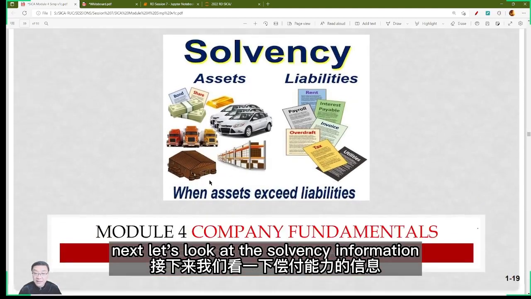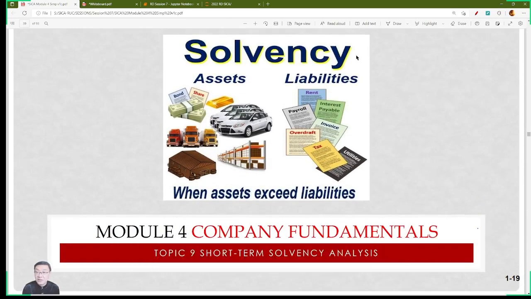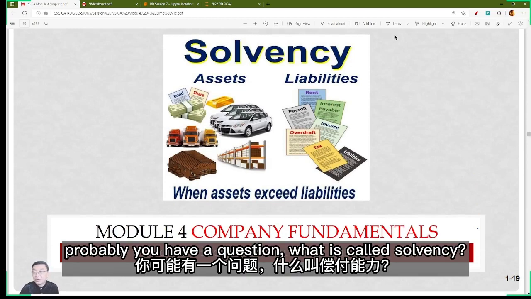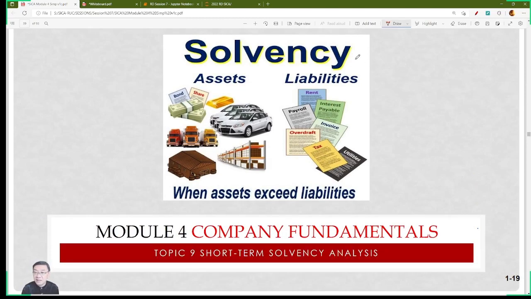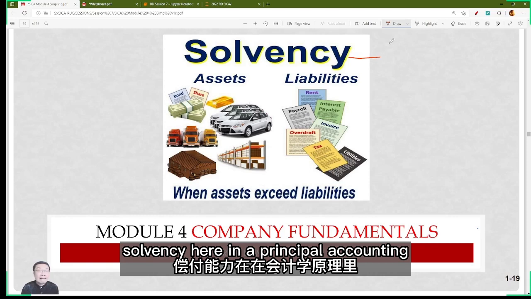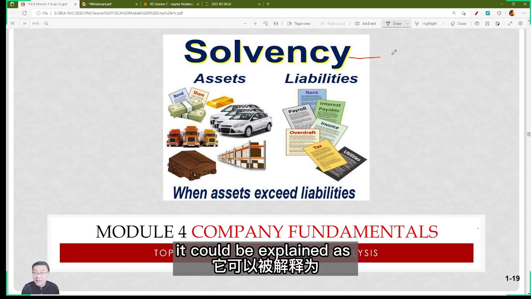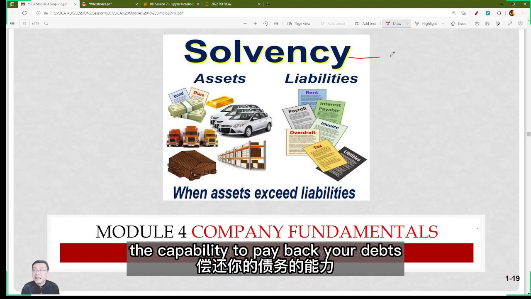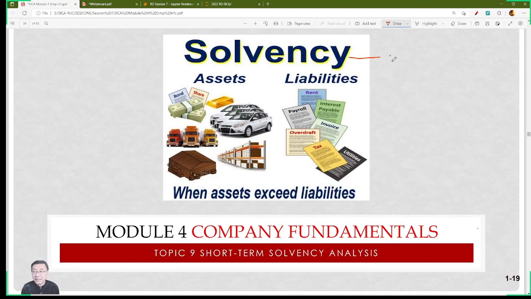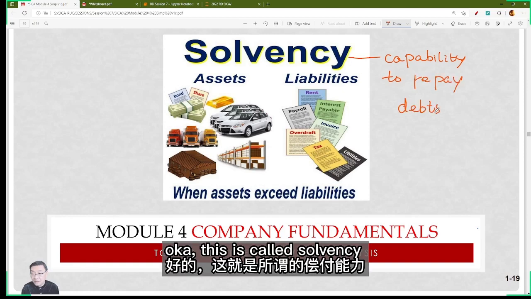Next, let's look at the solvency information. So probably you have a question, what is called solvency? Solvency here, in principal accounting, could be explained as the capability to repay debts. Okay, this is called solvency.